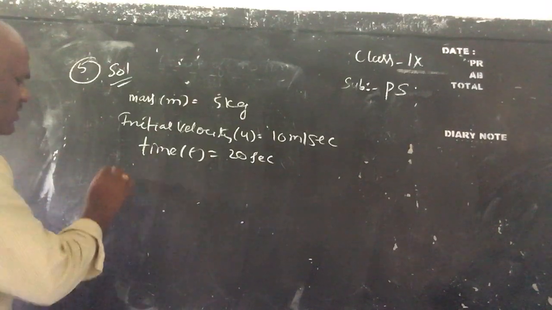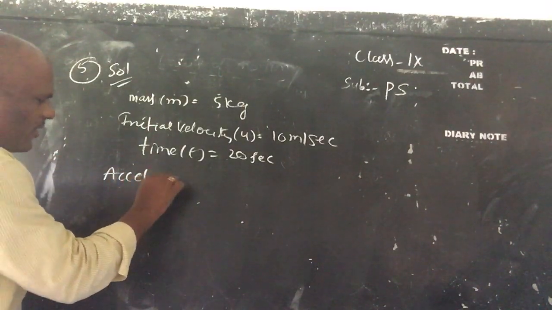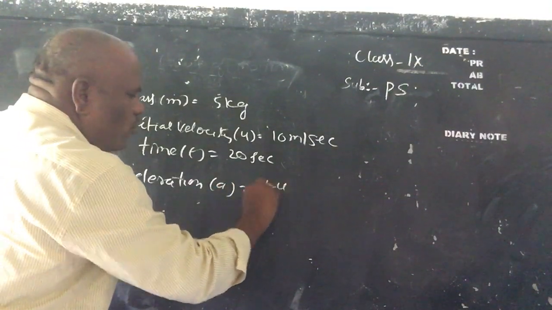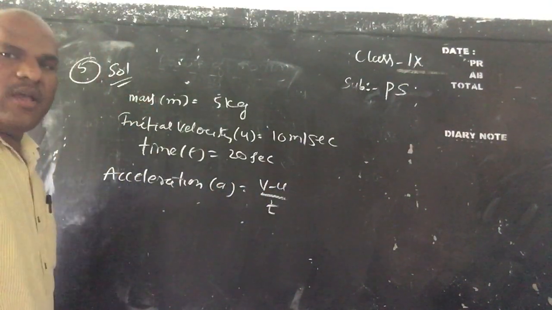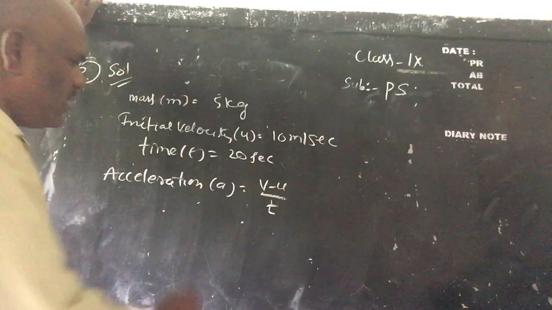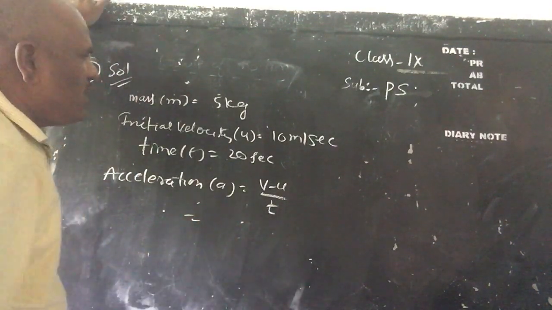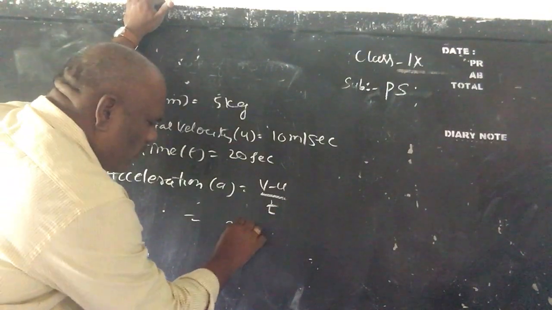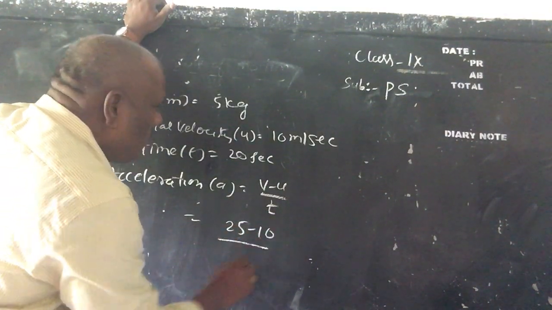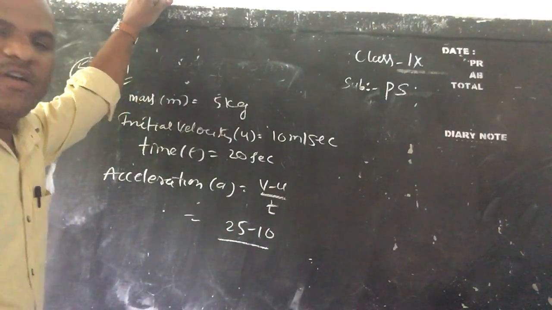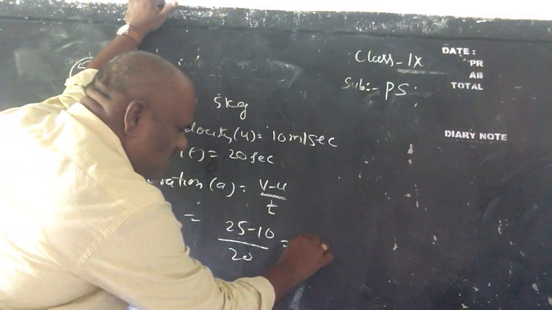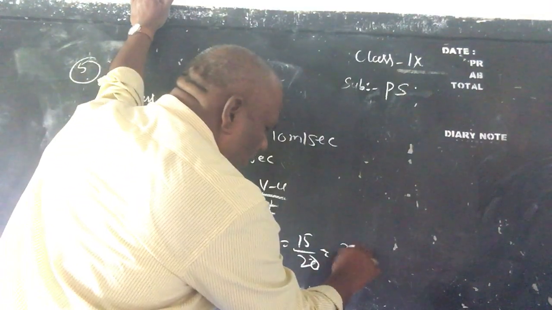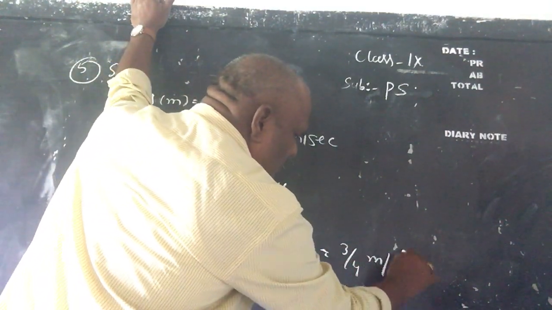Now acceleration, children. Acceleration a equal to v minus u by t, children. Formula a equal to v minus u by t. What is the v value here? 25. So 25 minus 10 by t, how much here? 20 seconds. That implies 15 by 20. So 3 by 4 meters per second square.